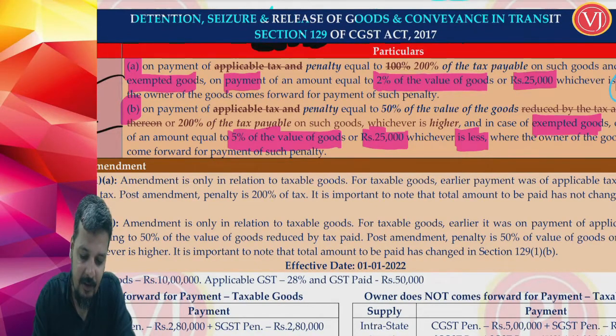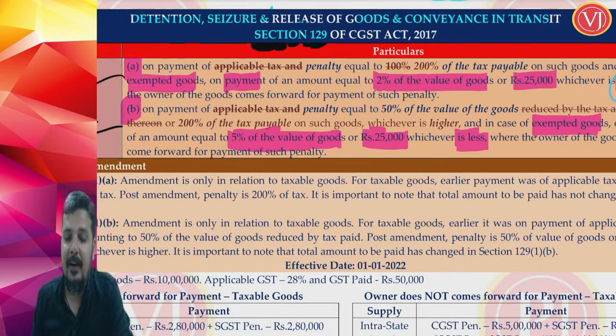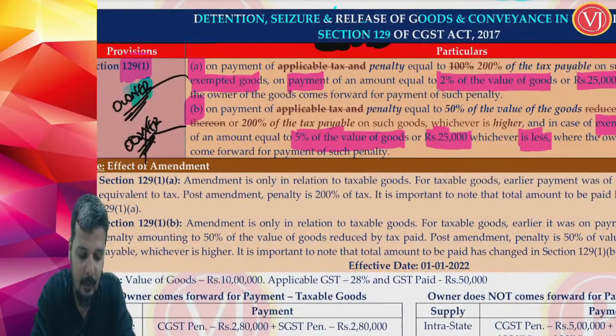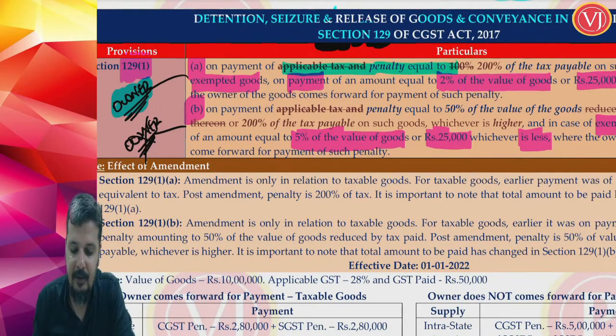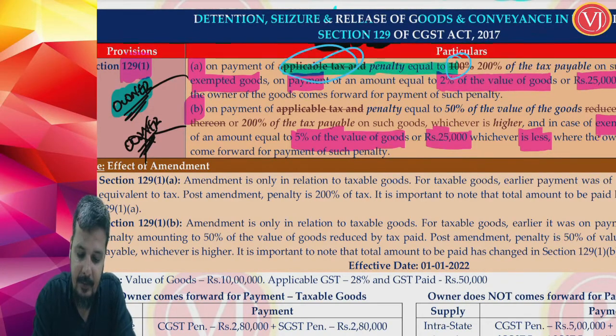So where is the change? The change is in taxable goods. Earlier, when the owner was coming forward, the penalty was tax and penalty of 100%. You had to pay the applicable tax and the penalty, which was 100%. Now you are not required to pay the tax, and the penalty is not 100%, it is 200% of tax payable.